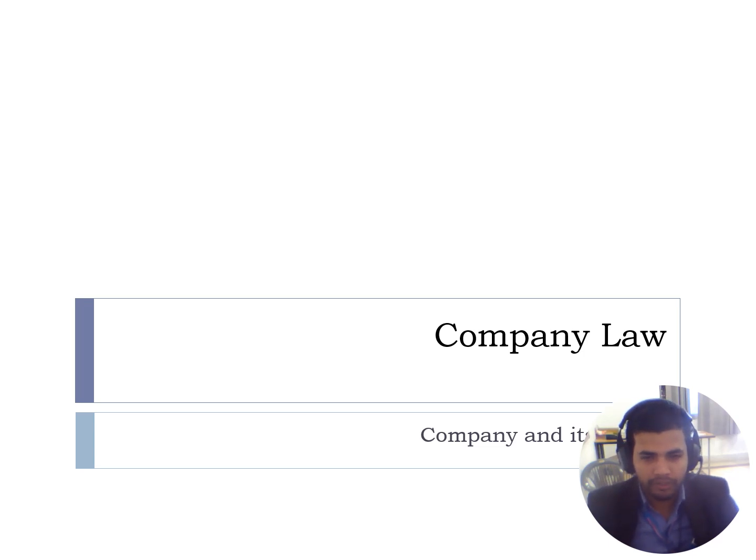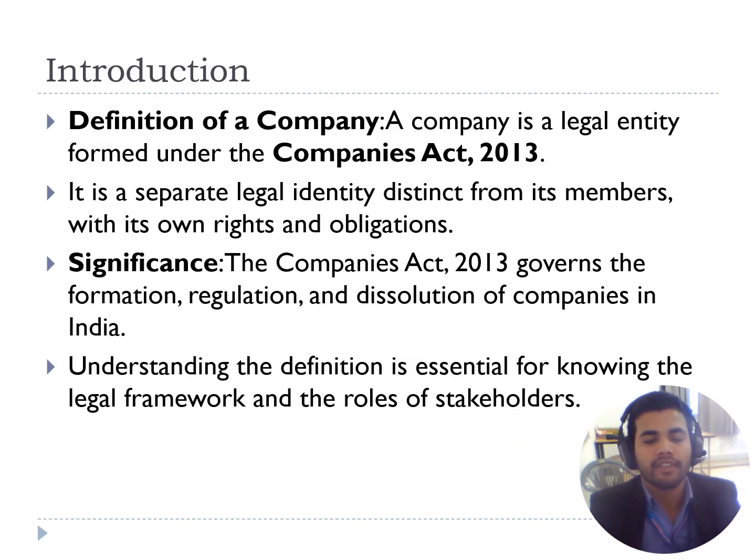Today we will study unit 1, that is company and its incorporation. Companies in India have been established since the East India Company came into India. The East India Company was the first sovereign company established in India. After that there were many types of companies.